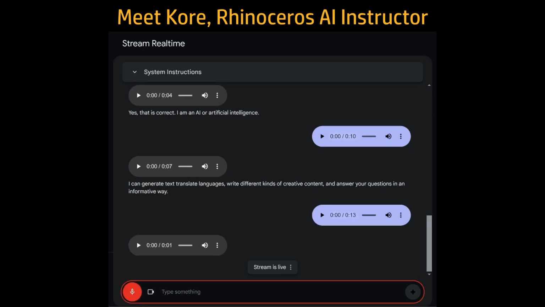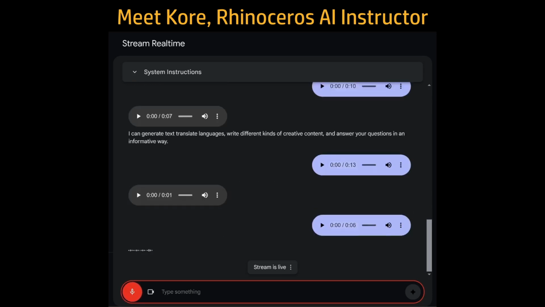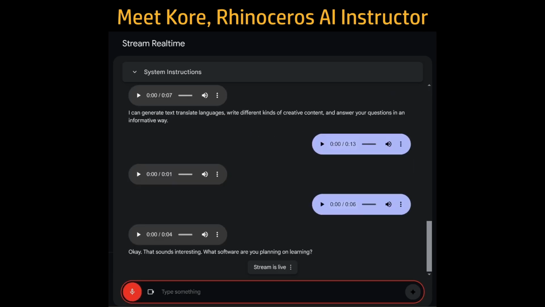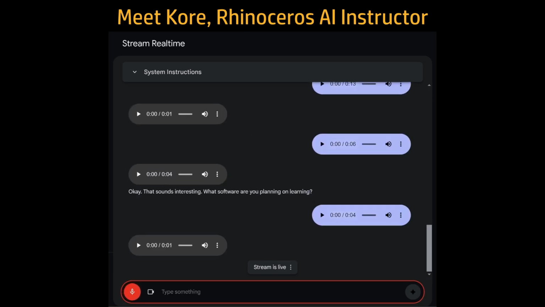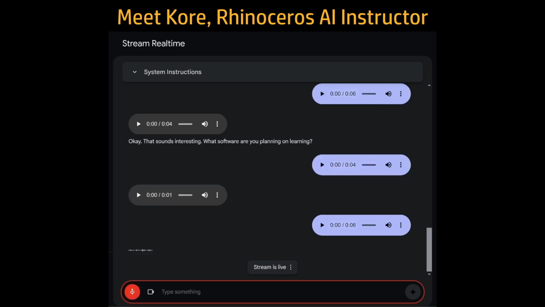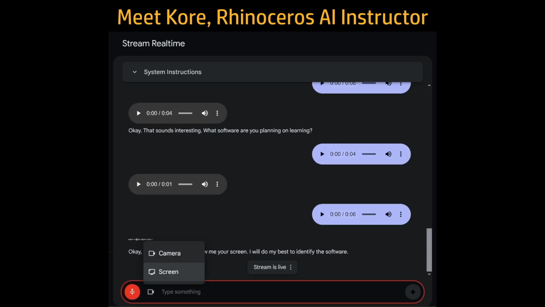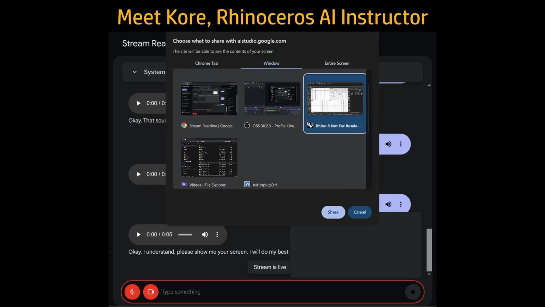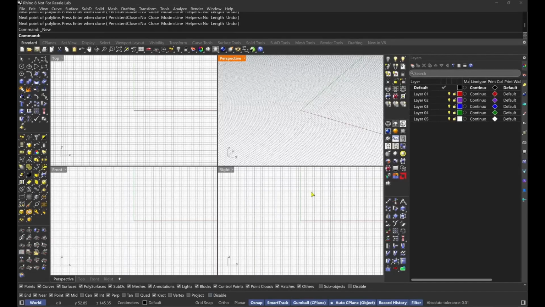I'm actually intending to learn a new software. Okay, that sounds interesting. I'm going to show you my screen so you can identify what software it is. Okay, I understand. Please show me your screen. I will do my best to identify the software. This is the screen of the software I would like to learn very quickly. Can you identify it? Based on the screen you've shown, that looks like Rhino 3D. It's a popular 3D modeling software often used in industrial design and architecture.